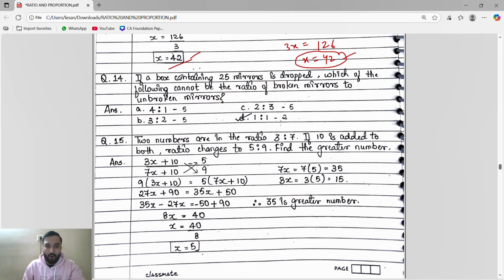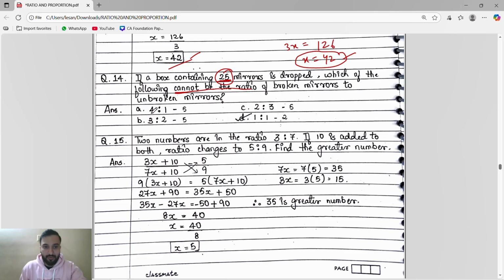See, a box containing 25 mirrors is dropped. Which of the following cannot be the ratio of broken mirror to unbroken mirror? Guys, very simple thing. Here the options will be of two kinds. Either they will ask which of the following can be the ratio, or they will ask which of the following cannot be the ratio.